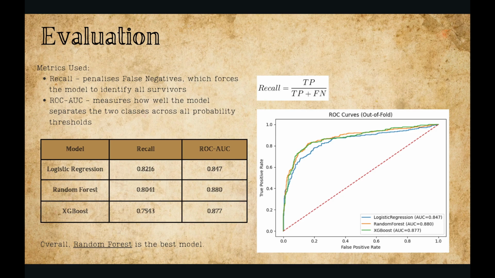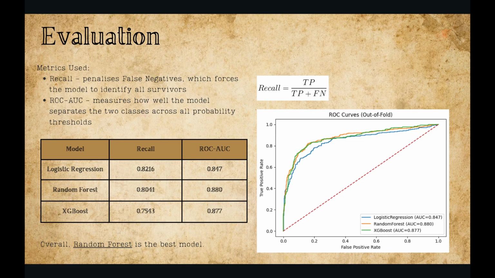So, prioritizing recall helps us to reduce the chance of overlooking survivors and mitigate the effects of class imbalance. The second metric we rely on is the ROC-AUC curve, which is completely threshold independent. Instead of evaluating the model at a fixed cutoff like 0.5, the ROC-AUC curve looks at all possible probability thresholds and measures how well the model separates the two classes. So the curve complements recall, where recall measures the model's ability to catch survivors, while ROC-AUC measures its ability to separate survivors from non-survivors at a global level.